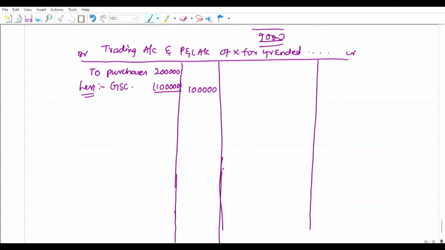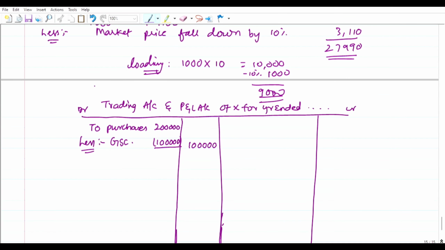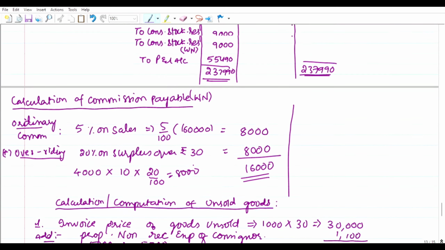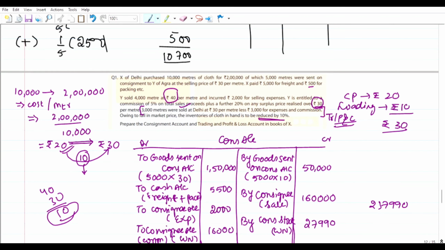And here what happened, they have purchased 2 lakhs worth, and after that the 1 lakh worth of goods have been sent on consignment. So the remaining value of purchases would be 1 lakh rupees only. But what happened here is, the 3000 meters were sold at rupees 30 per meter, and in Agra only these are sold.